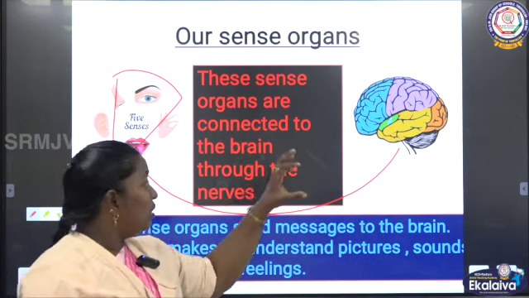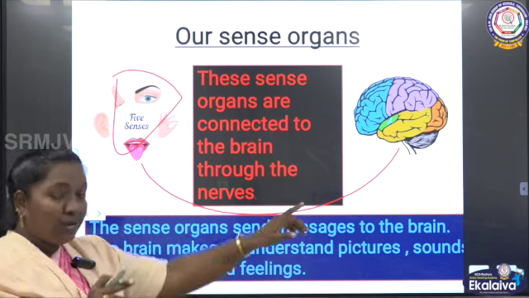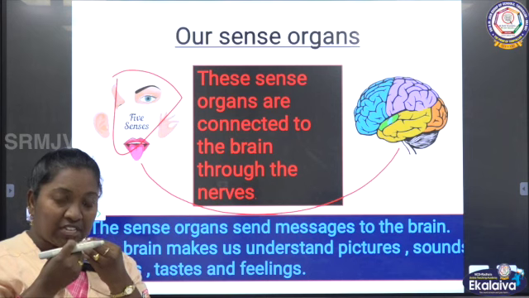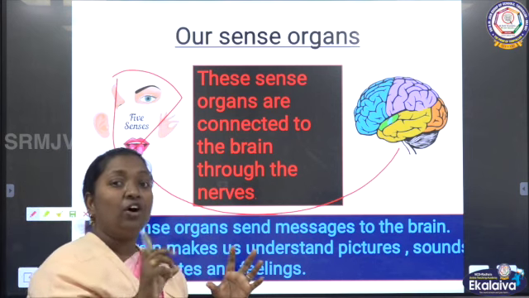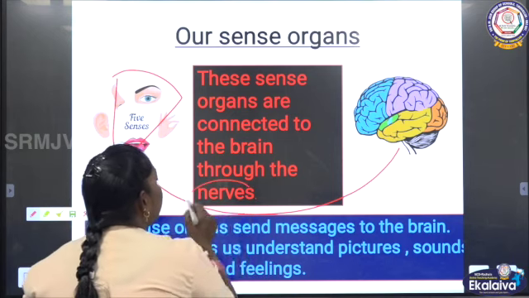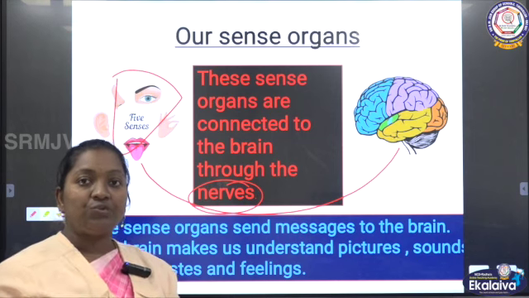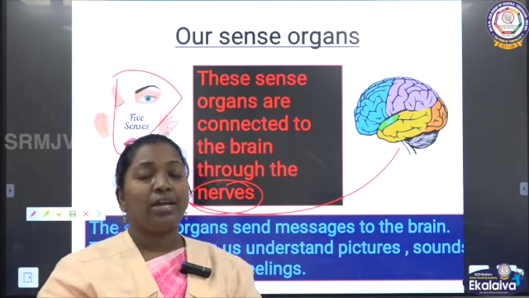Okay, so the eye nerves are connected with the brain, then the ears are connected with the brain, then the taste, the tongue nerves are connected with the brain. All 5 sense organs are connected with the brain through the nerves. So with the help of the nerves, what work is taking place?